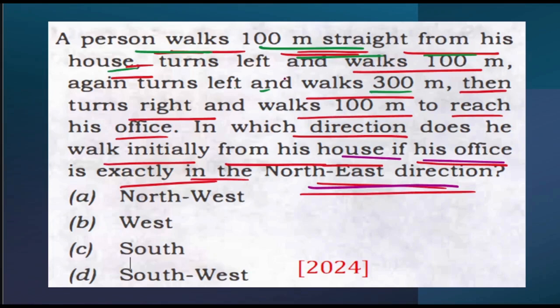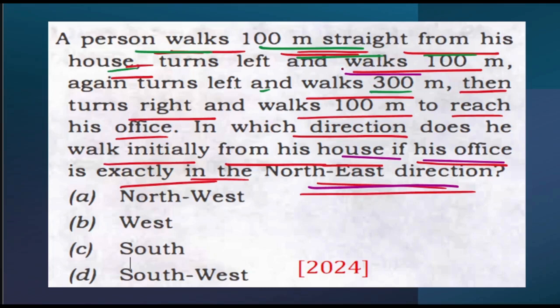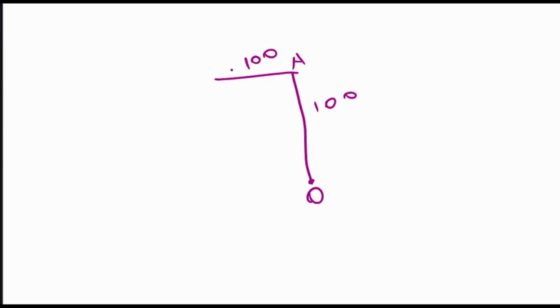A person walks 100 meters straight from his house. Let's suppose the person went 100 meters towards north direction. Assuming the person's house was here and he went 100 meters towards north. Then he turns left and walks for 100 meters. Then again turns left and walks for 300 meters. So that means this direction. So now the person is over here.